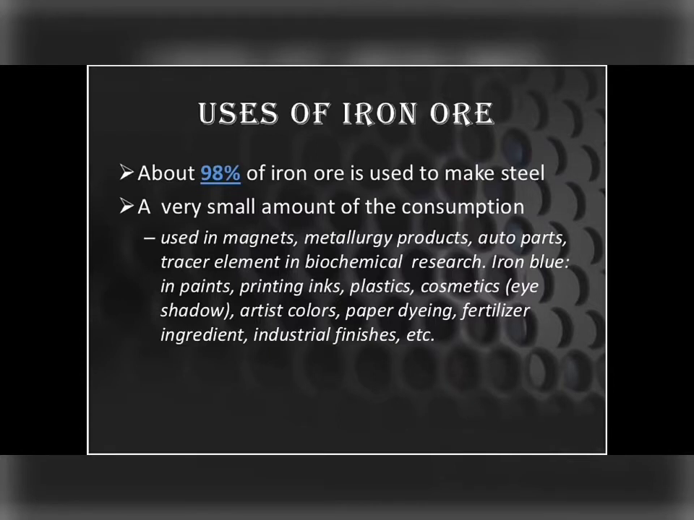Uses of iron ore. About 98% of iron ore is used to make steel. A very small amount of the consumption is used in magnets. As we discussed about iron before, it is mainly in the electrical industry, and other uses of iron ore we are discussing here. Metallurgy products, auto parts, in biochemical research also we use this iron, and in artist colors also they use small amounts of iron, paper dyeing, fertilizer ingredient, and as industrial finishes, etc.